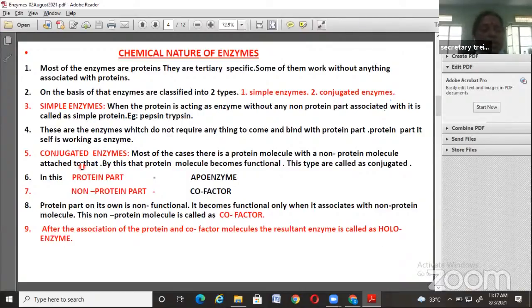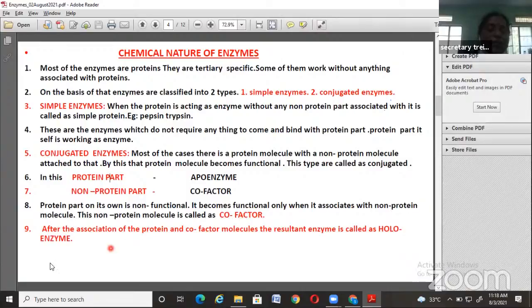Then only they are called conjugated enzymes. In conjugated enzymes, the protein part remains inactive or functionless. After the association of the cofactor, or non-protein molecule, then only it becomes active and functional. That's why this non-protein molecule is treated as cofactor.